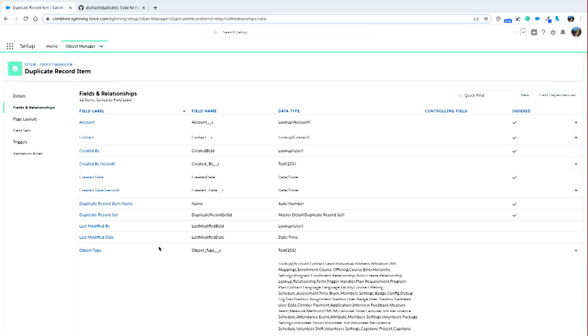And the reason that's important is because when you update a child in a master detail relationship that has a roll-up summary field, you also trigger an update trigger on the parent. And we're going to use that to our advantage to delete the record set when you get down to one record. Does that make sense to everybody? We're at the bottom. We're going to merge. When we merge our duplicate record items, one of them gets deleted by Salesforce. Thank you. But at that point, we're going to fire a trigger. We're going to update and hopefully delete everything. OK, let's just go to the code. I mean, no one really cares about any of this stuff.